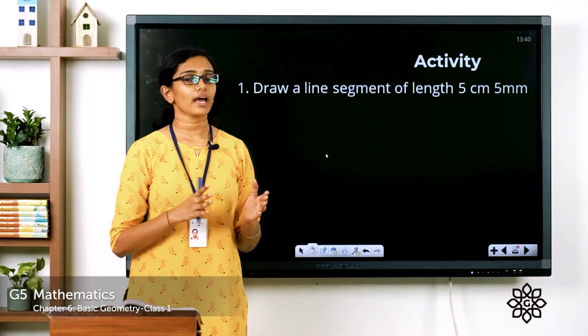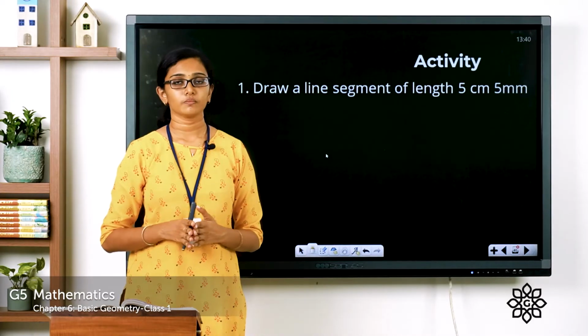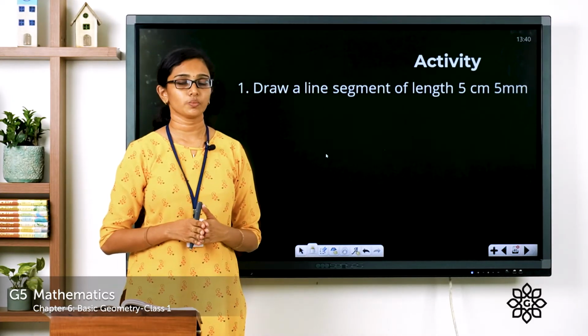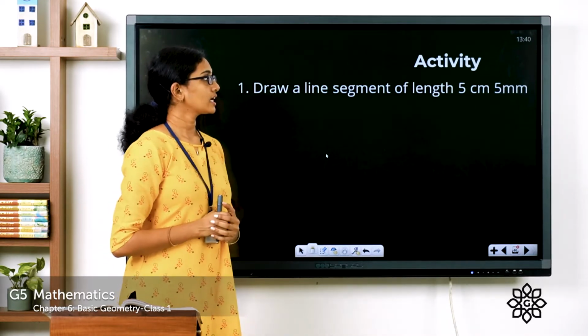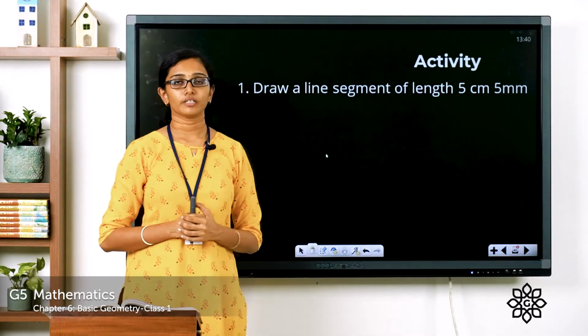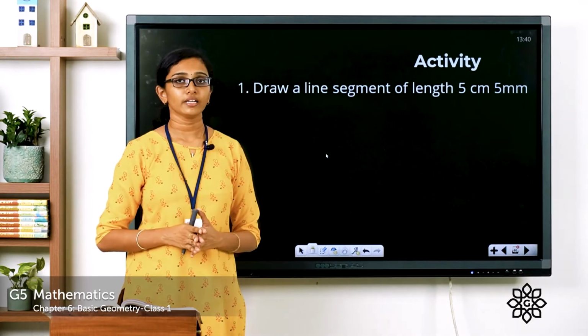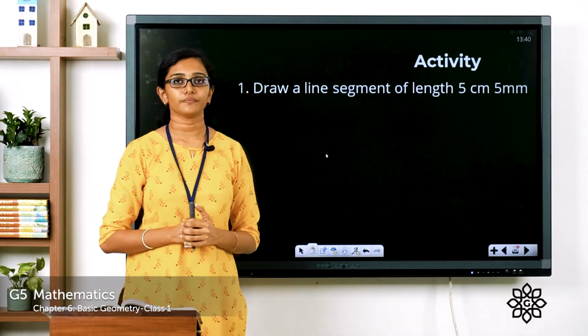Now, we can do an activity. I hope you all have your ruler with you and your maths note and your pencil with you. Now, let's draw a line segment of length 5 cm, 5 mm. How do you draw a line using a ruler and a pencil?